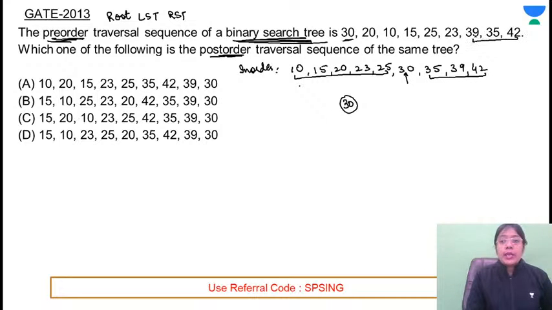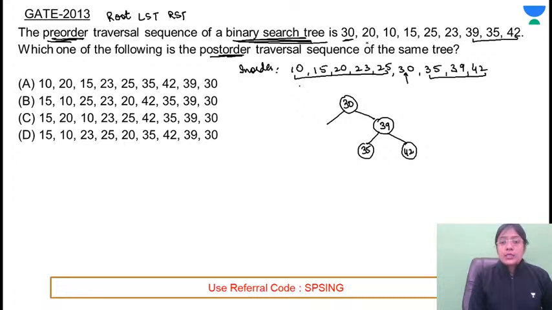Among these three elements, 39 is coming first. So 39 will be the root for the left subtree, and on the left of 39 we have 35, on the right of 39 we have 42. I hope this is clear to everyone, how to construct a binary tree from the given pre-order and in-order, and post-order and in-order.